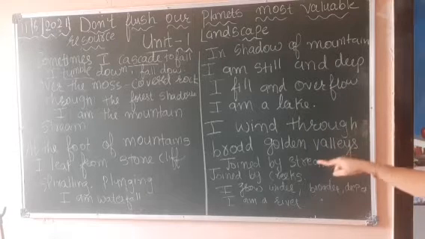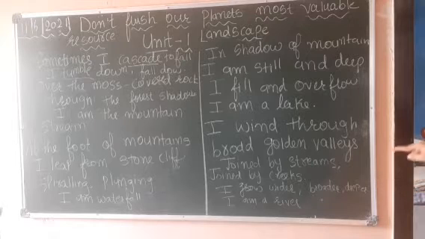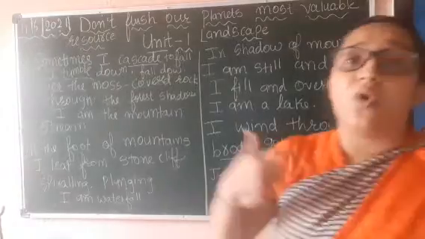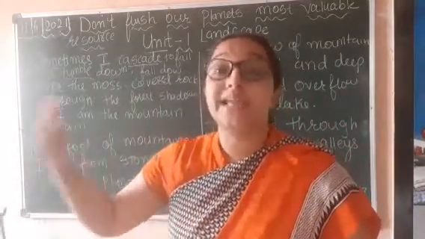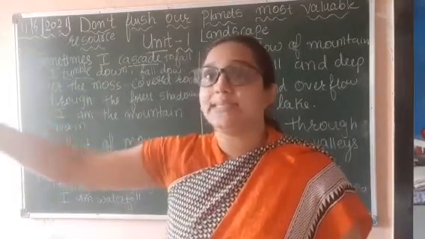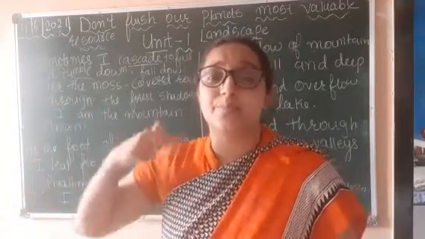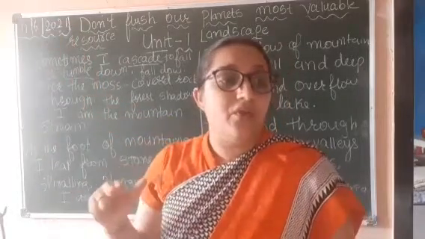I went through broad golden valleys, joined by streams, joined by creeks. I grow wider, broader, deeper. I am a river. Now students, the water winds through broad golden valleys, right? You can see valleys near the river. So through the golden valleys, it goes on getting broader.